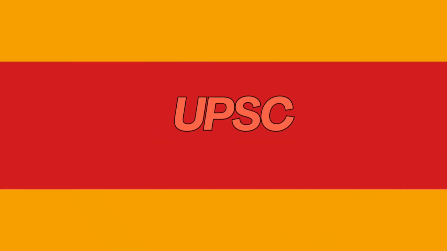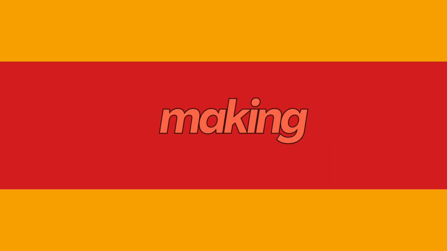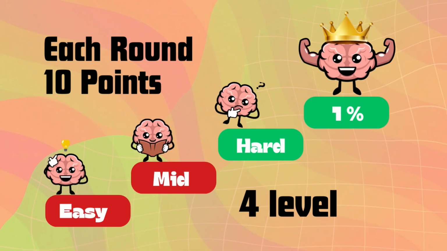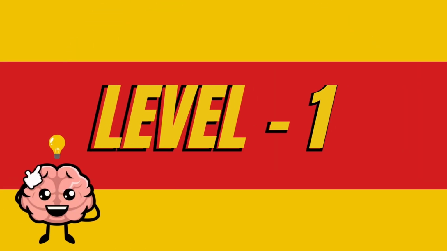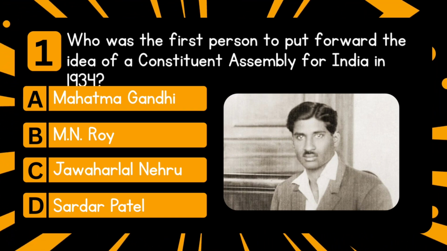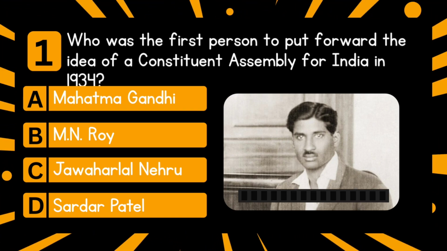This video is all about UPSC polity questions on specifically making of the constitution. Each round has 10 points. Can you reach top 1%? Let's find out. Level 1. For warm-up, who was the first person to put forward the idea of a constituent assembly for India in 1934?